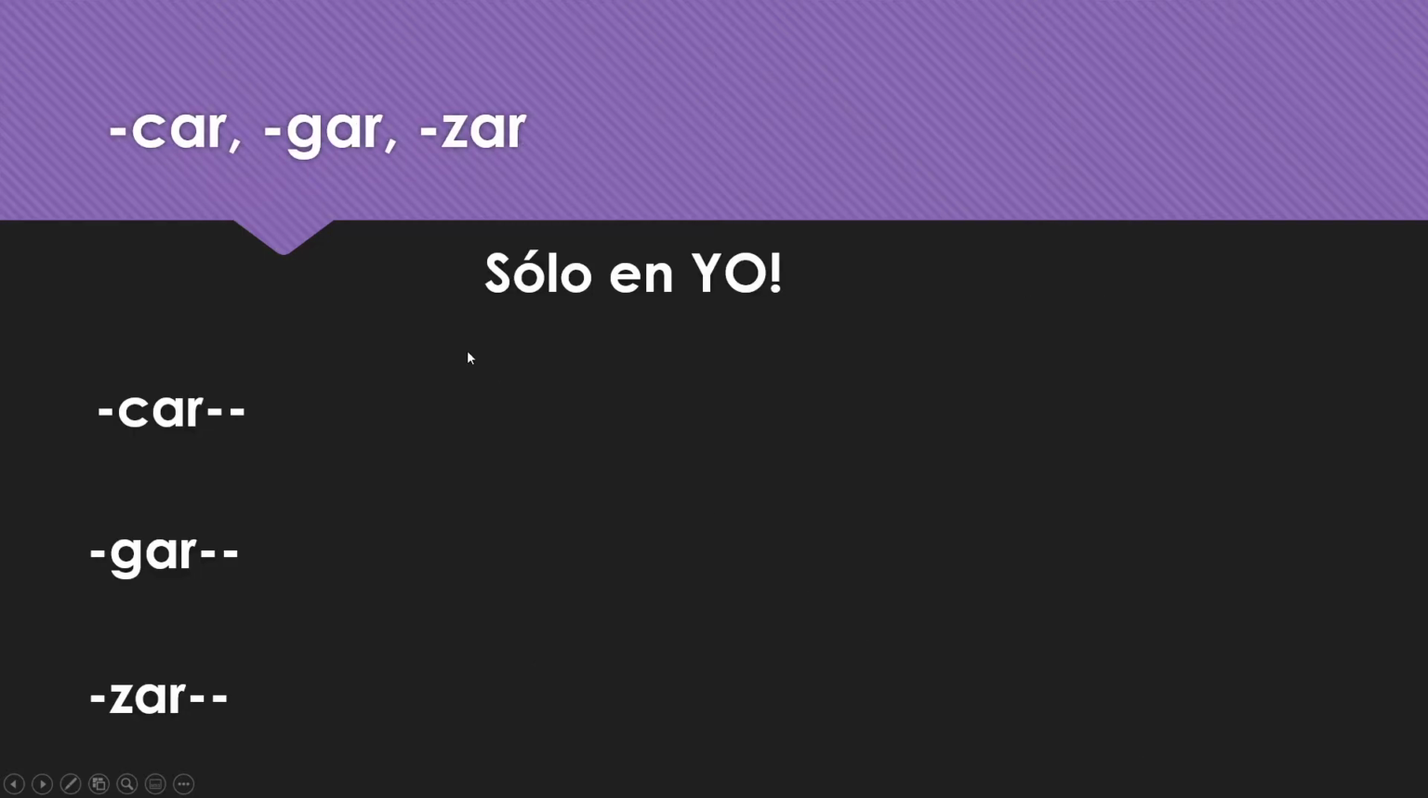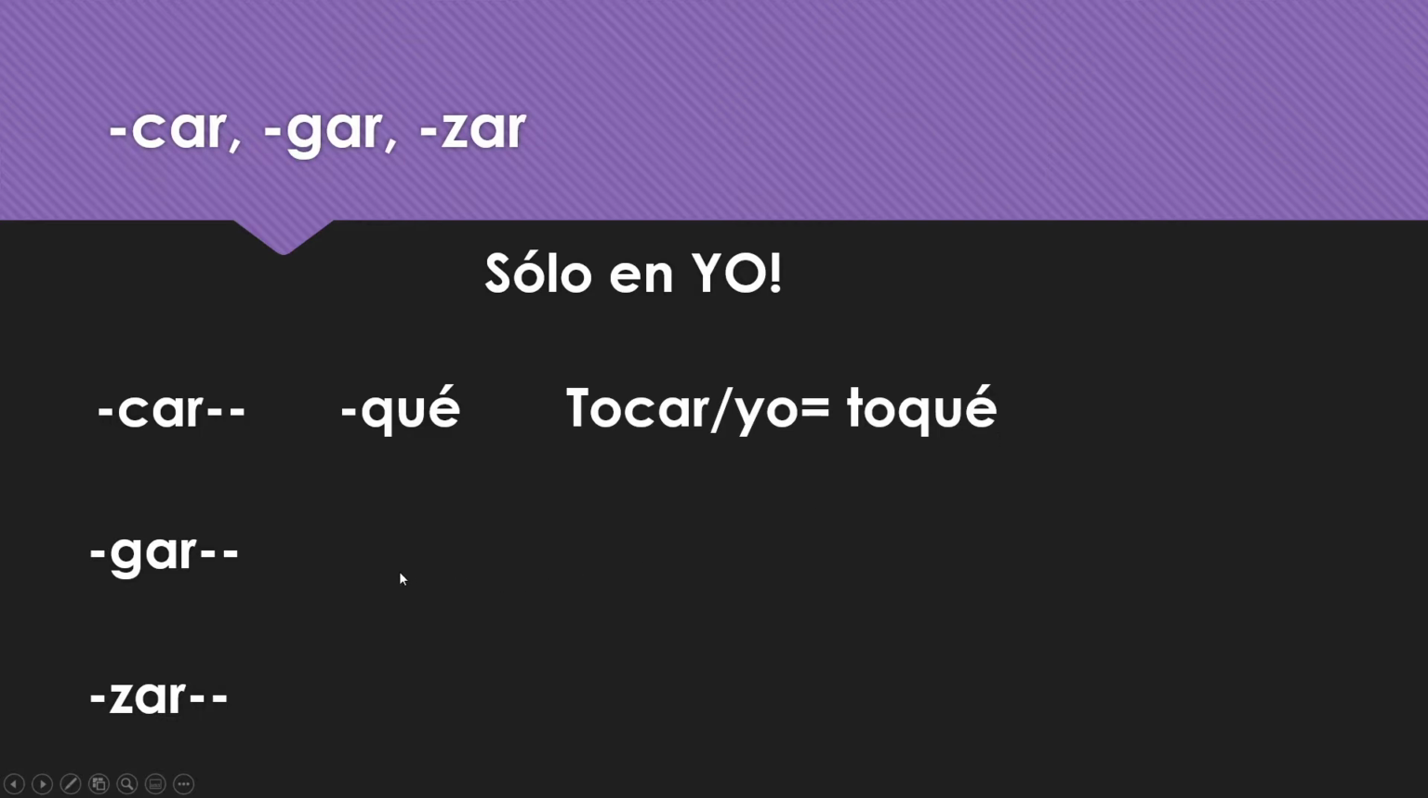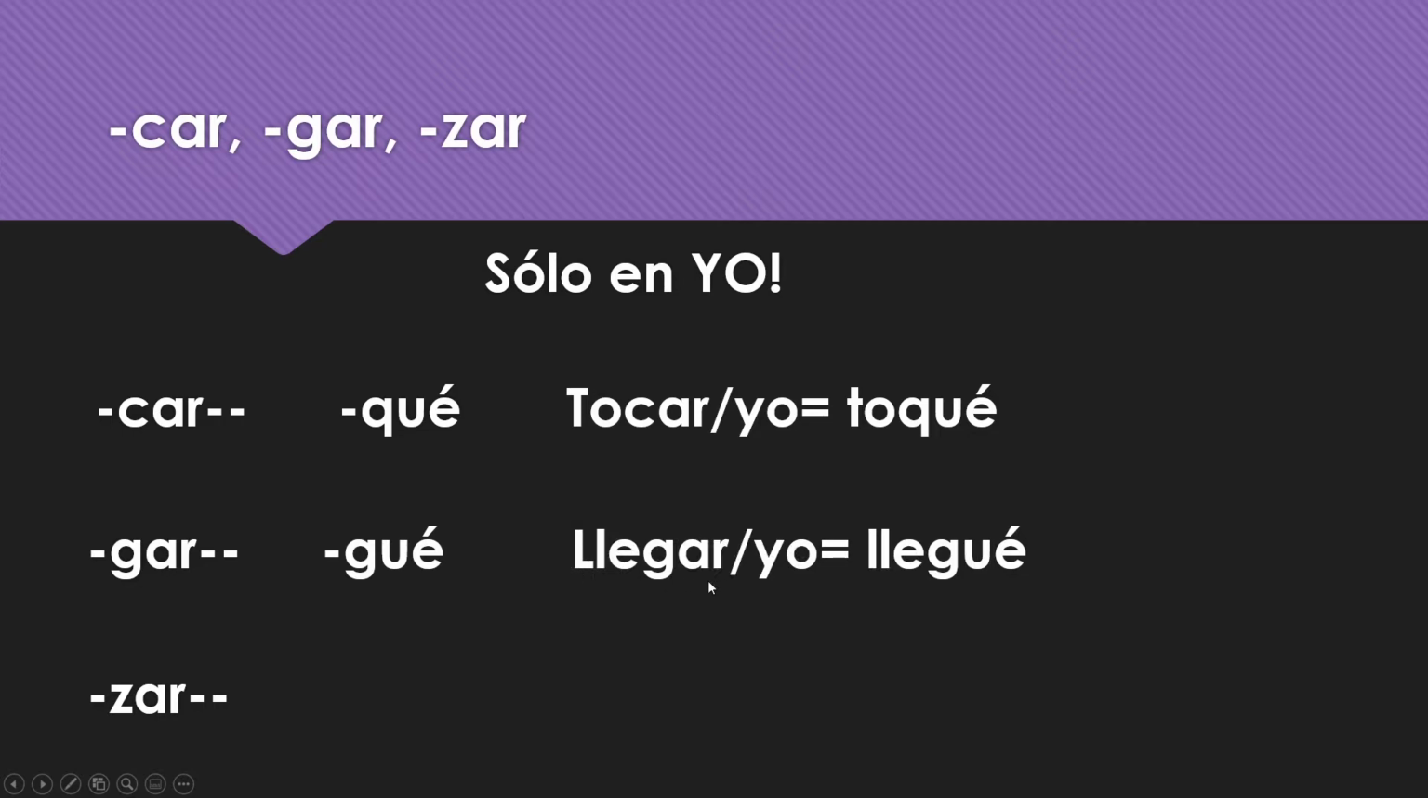All right, we added cargos ars, a little rule. Only happens in yo. If your verb ends in a CAR, a GAR, or a ZAR, there's a little spelling change only in the yo form. Car becomes que. See, it still has the E, but there's a QU there. Tocar in yo would be toqué. Gar becomes gué, still the E, but a GU there. So llegar in yo would be llegué.